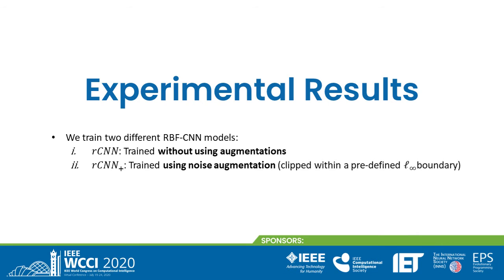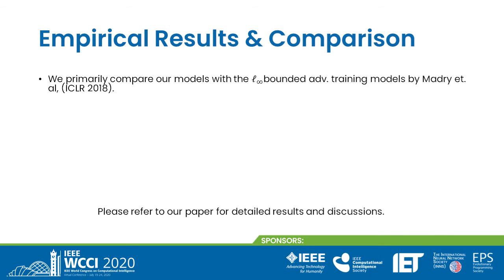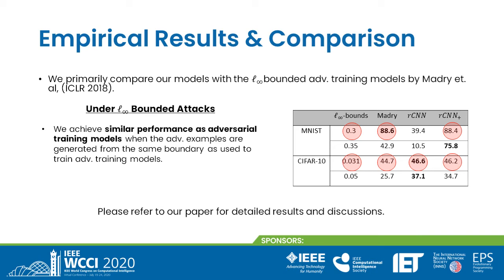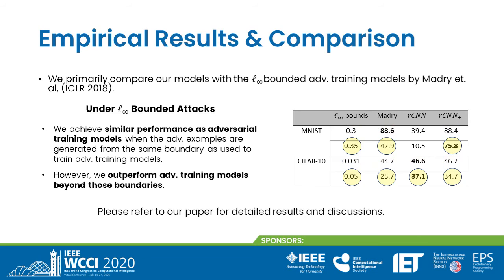For our experiments, we have used two different RBF-CNN models called RCNN and RCNN+. We have experimented using MNIST and CIFAR10 datasets. In this paper, we primarily compare our model with L infinity bounded adversarial trained models. Under L infinity attacks, we achieve similar performance as the adversarial trained models when the adversarial images are generated from the same boundary as used to train the adversarial trained models. However, as we increase the boundary, our model outperforms the adversarial trained models.